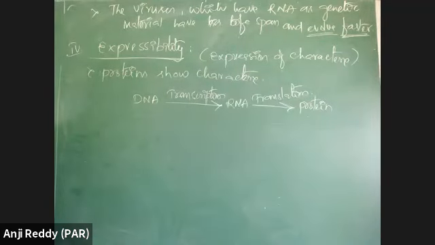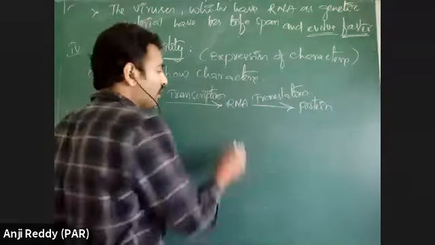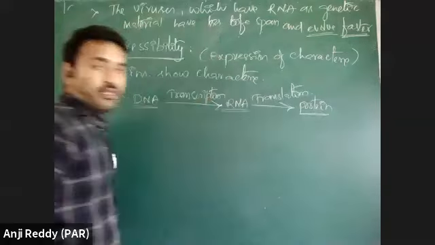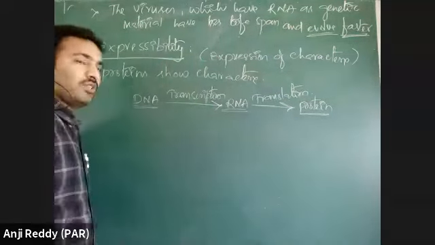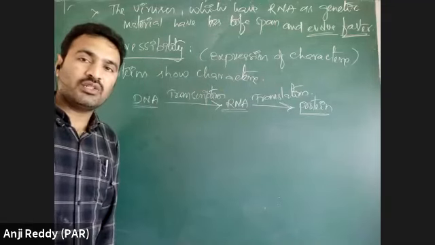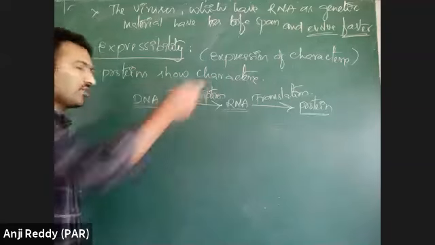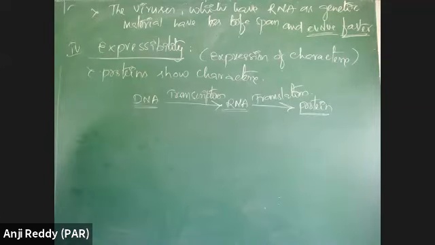Decoding means based on the DNA or RNA nucleotide sequence. DNA has deoxyribonucleotides, RNA has ribonucleotides, and proteins have amino acids. So this sequence is decoded into that sequence, like Tamil is decoded into Telugu, like a translation.